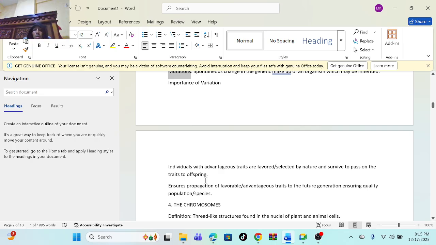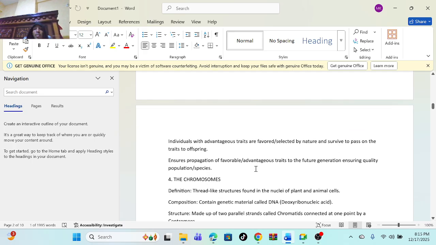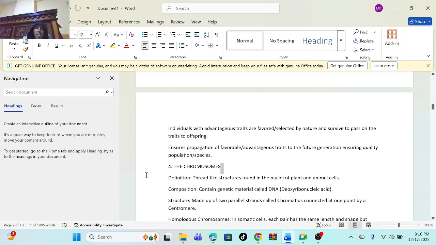Hii kitu tumesema tu jana. Advantageous trait, for example, kama mzazi mmoja ako na shida, there's a possibility that their offspring hatakuwa na hiyo shida. And that is given by variation. Number two is it ensures propagation of the favorable or advantageous trait to future generations, ensuring quality of the population or species is maintained. Ile characteristic ambayo imepasiwa, it is passed to the future generation, inaendelea mpaka ifike kwa generation. So that is the importance of variation.